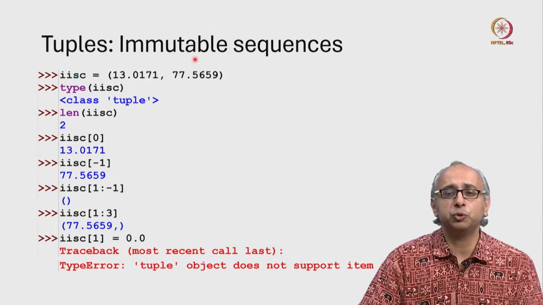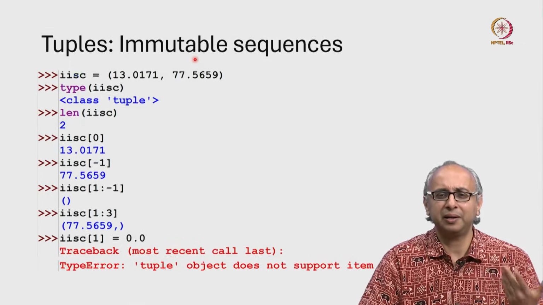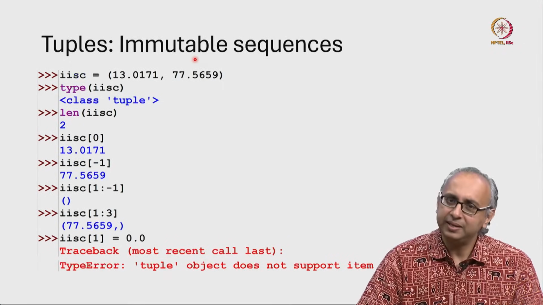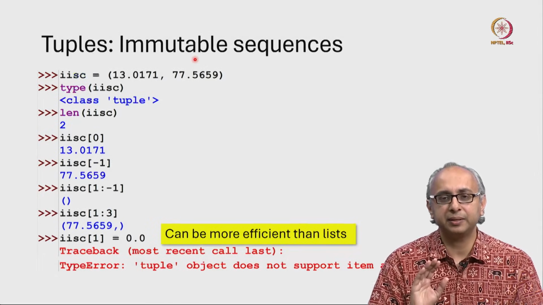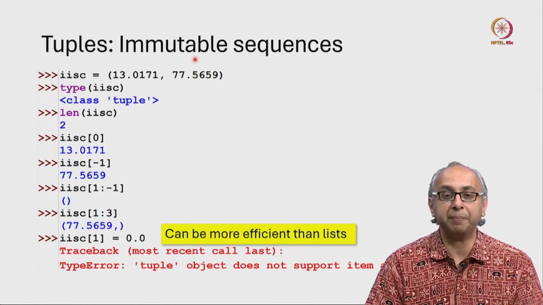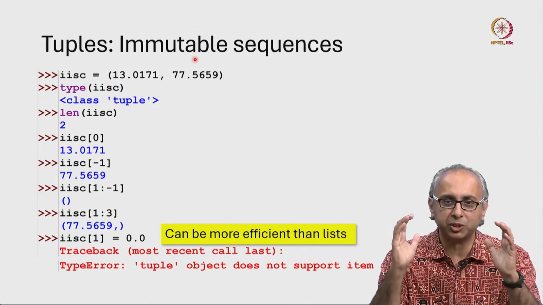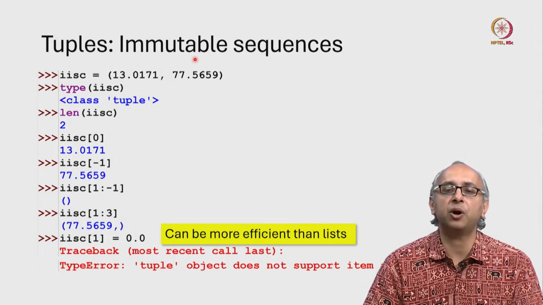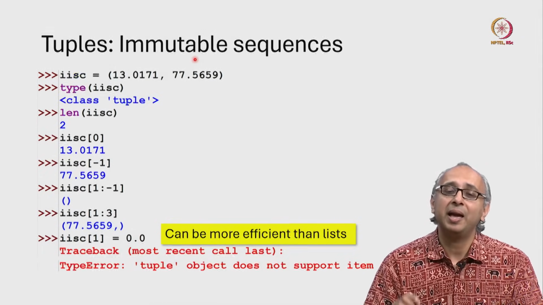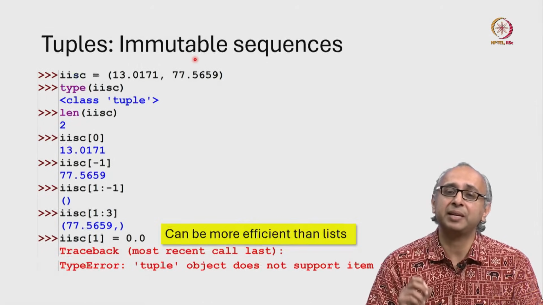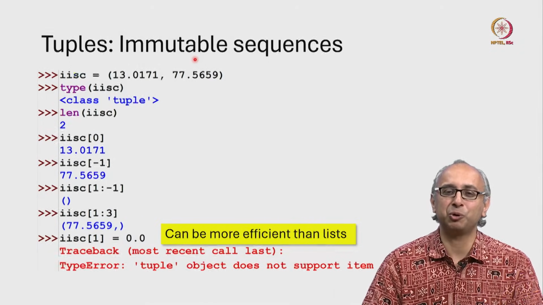So looking at this, you might say, well, why should we ever use tuples? I'll just use lists. They're clearly more powerful. And yes, many people use lists. But it's important to remember that tuples do show up at many times in Python code. We saw an example with the except, where we were specifying the various types of exceptions that could happen. You must use a tuple there, not a list. And in some situations, a tuple can be more efficient than lists. Why this happens is beyond the scope of this course.